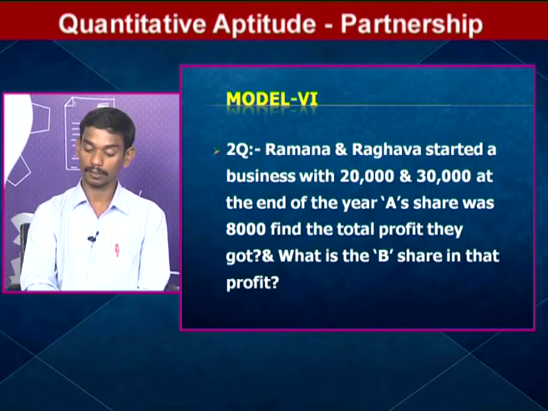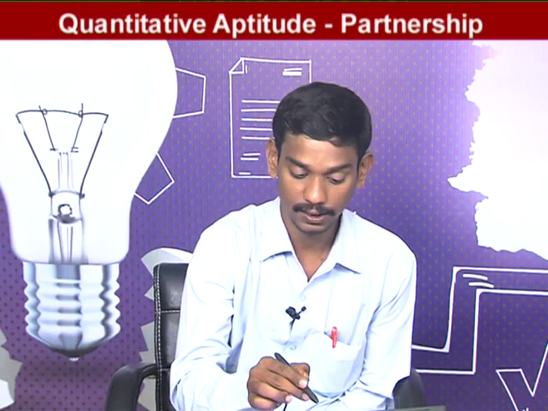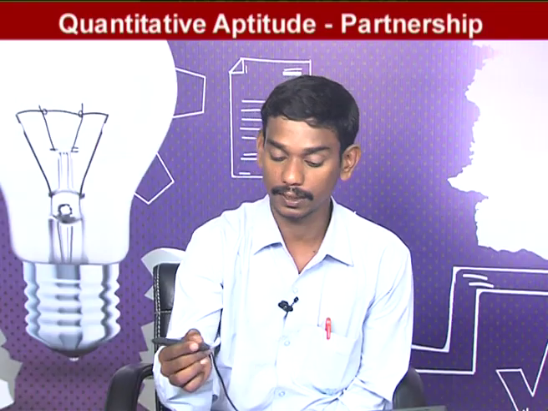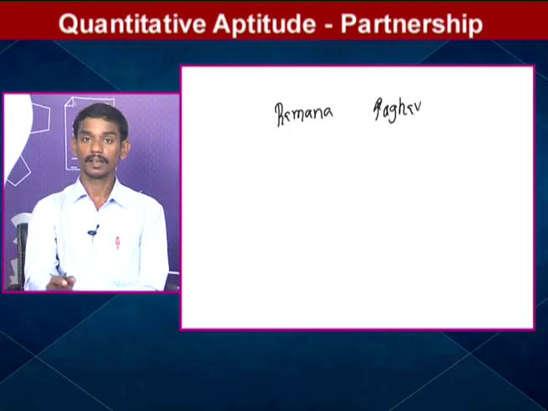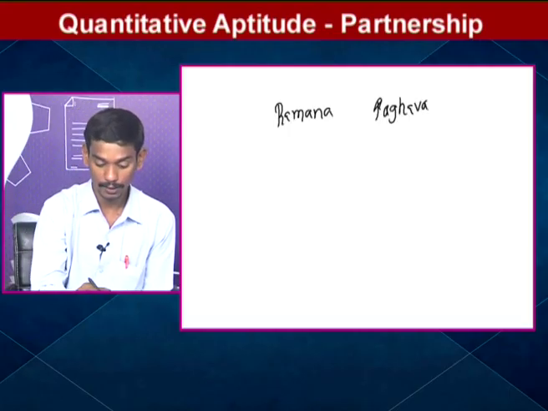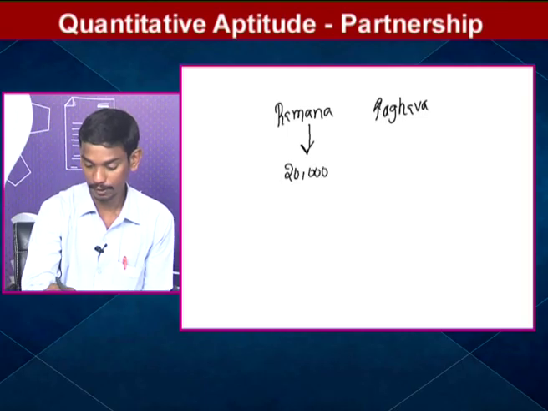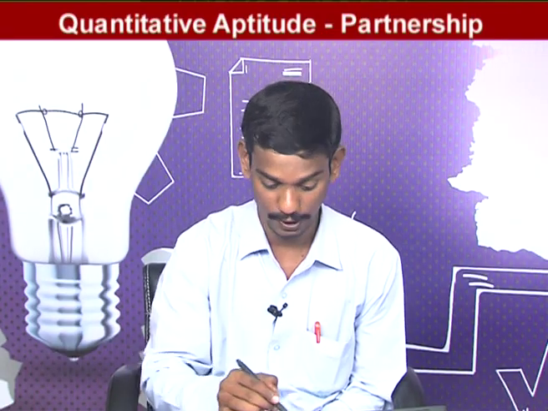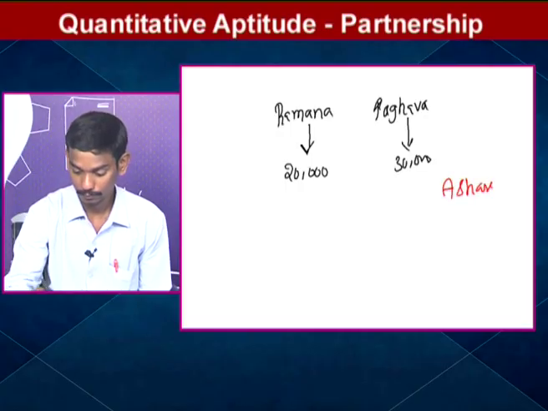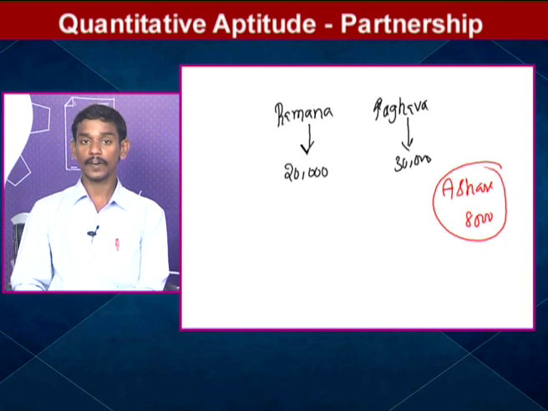Find the total profit they got and what is B's share. The profit is not known, we want to find that only, but A's share in the total profit is given as 8,000.